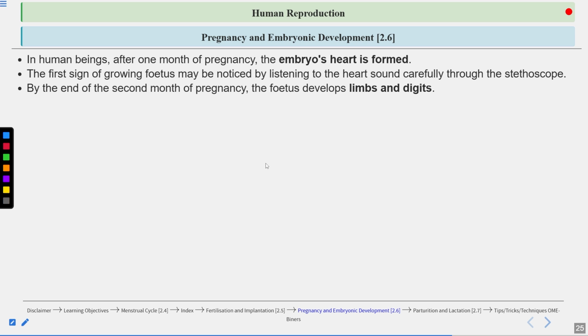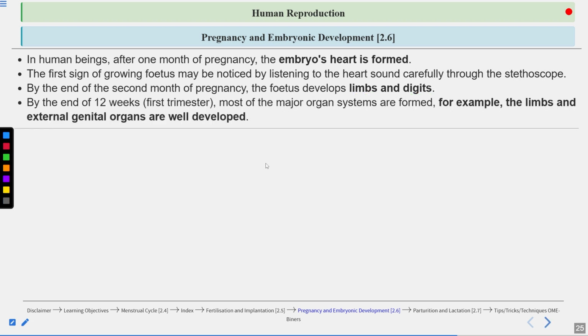Now, by the end of the second month of pregnancy, the fetus's limbs and digits are developed. Means the hands and the legs and the fingers, they develop at the end of the second month.